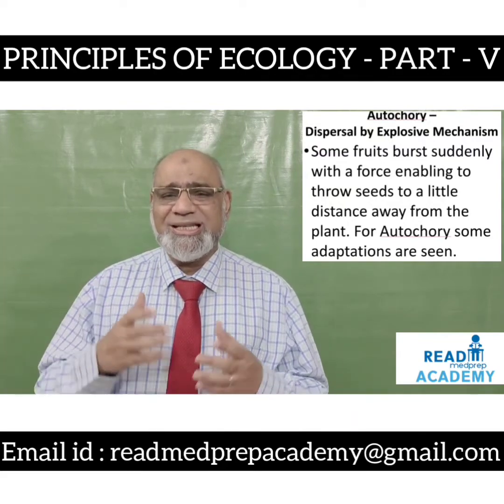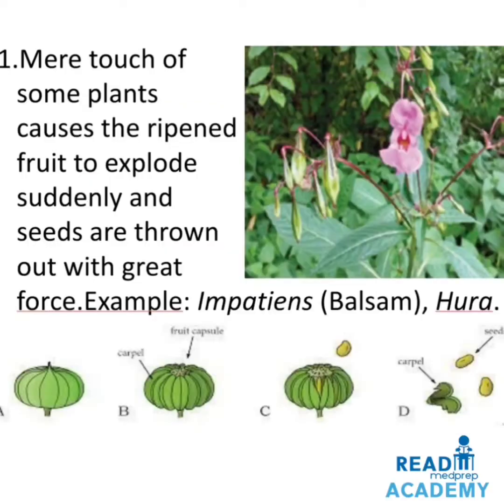For autochory, some adaptations are seen. Mere touch of some plants causes the ripened fruit to explode suddenly and the seeds are thrown out with great force. Example, Impatiens or balsam. You can see the image above on the right side. The below image is the fruit of Hura, which has multiple carpels, and these carpels on touch may break open